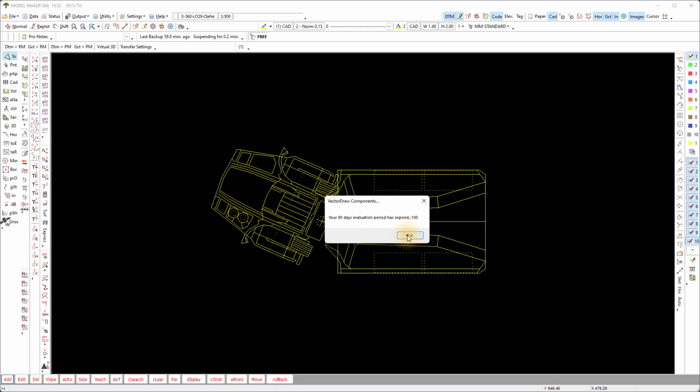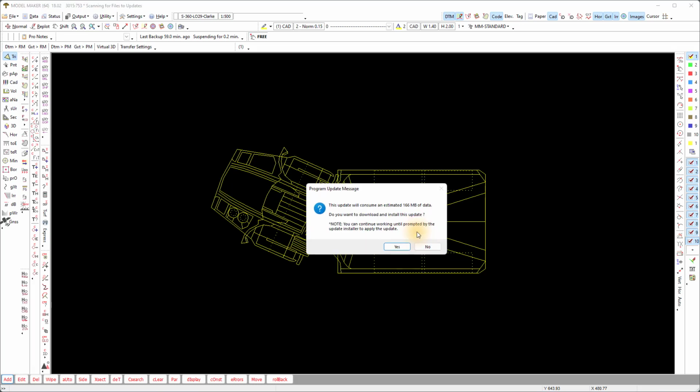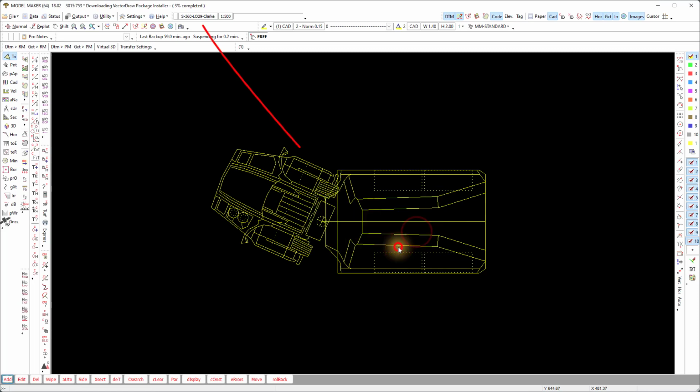It will ask you to install VectorDraw. You can click OK and accept to download the file of about 166 megabytes. On the top it will show you the download is busy. When it's finished, it will start the installation.